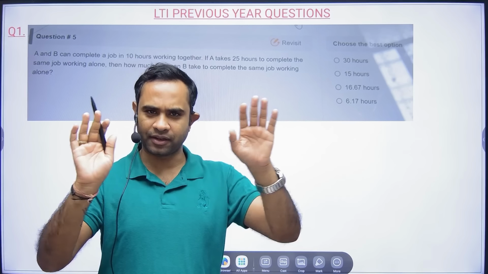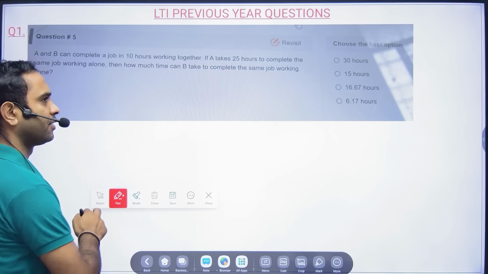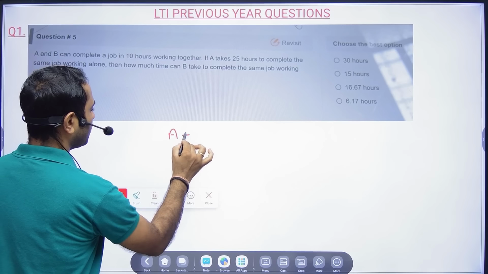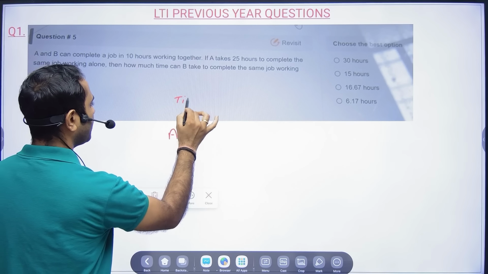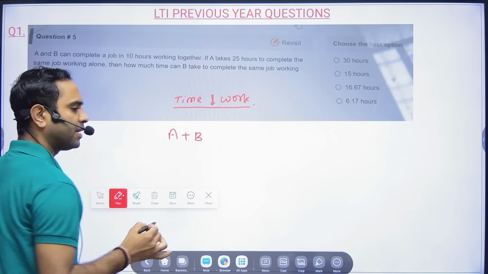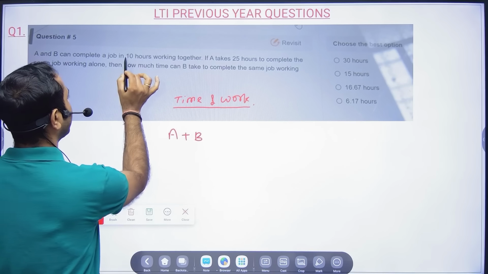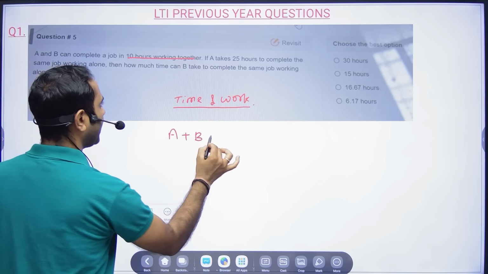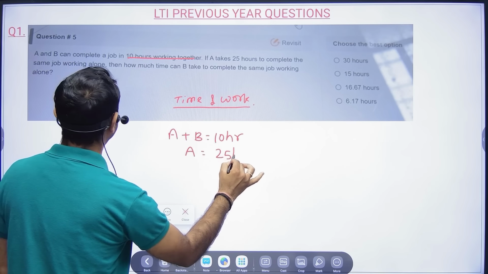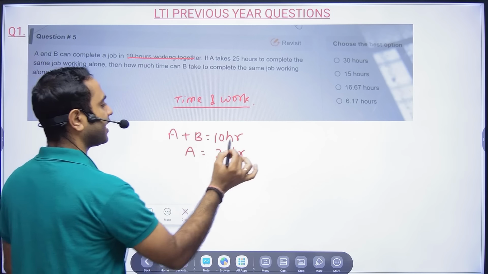Now we will solve some previous year questions, and this will give you an idea of the type of questions which will be asked in your exams. A and B can complete a work in 10 hours. This is a time and work problem, and it can be easily done with the LCM approach. A and B can complete a job in 10 hours working together. If A takes 25 hours to complete the same job working alone, then how much time will B take to complete the work?